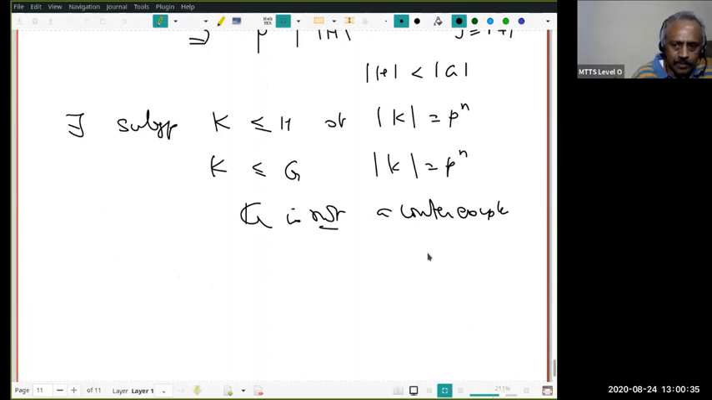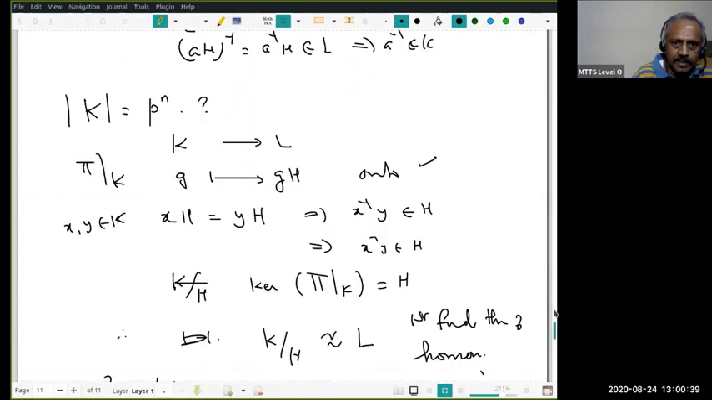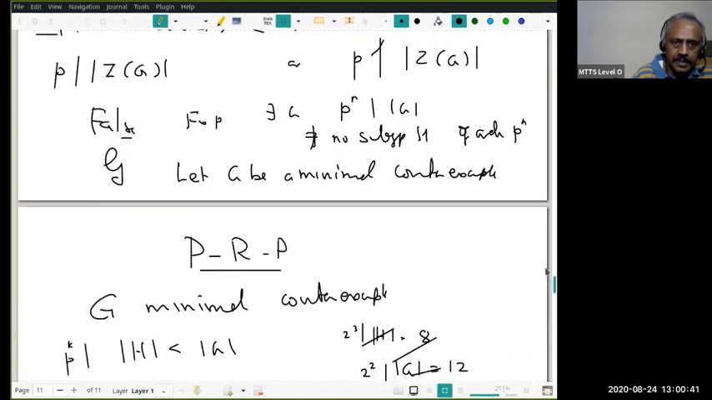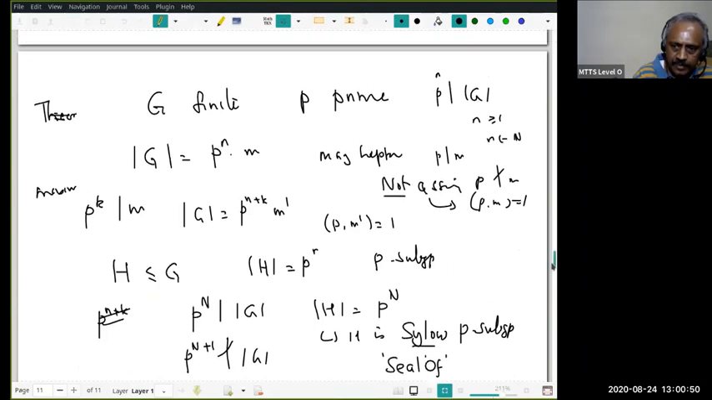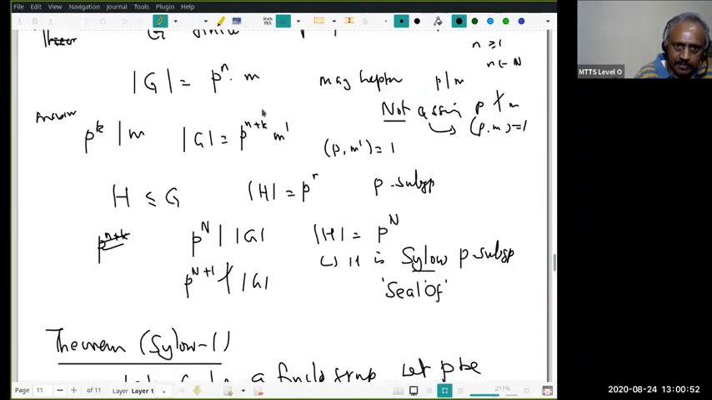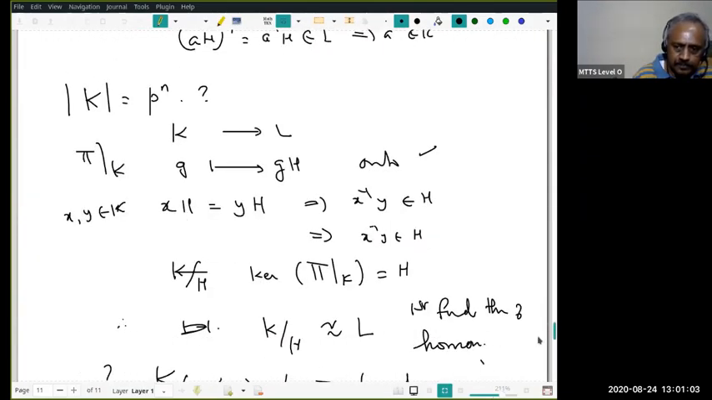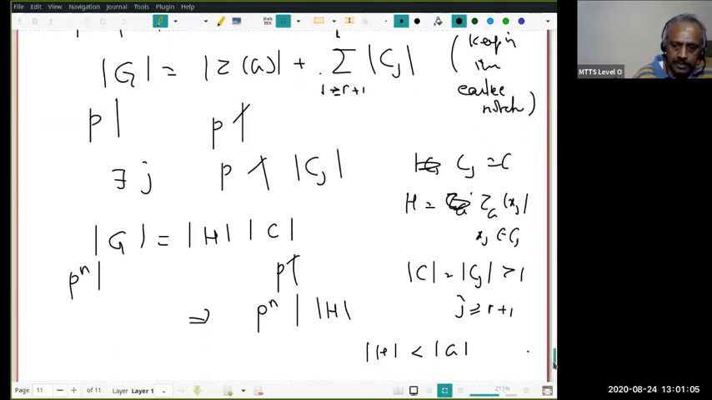So we have proved Sylow's theorem, namely, if P is a prime and P power n divides the order of G, then I can find a subgroup of order P power n. In particular, if n is the highest power of P so that P power n divides the order of G but not P power n plus 1, then I have found a Sylow P subgroup. Okay. Pause, review, proceed.